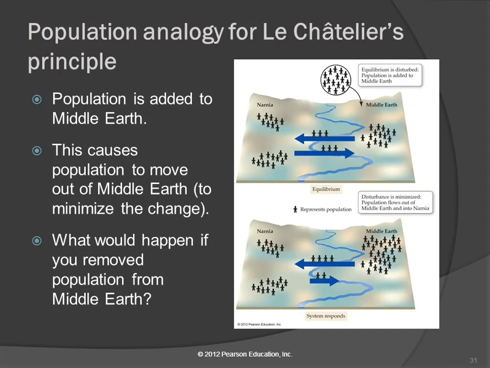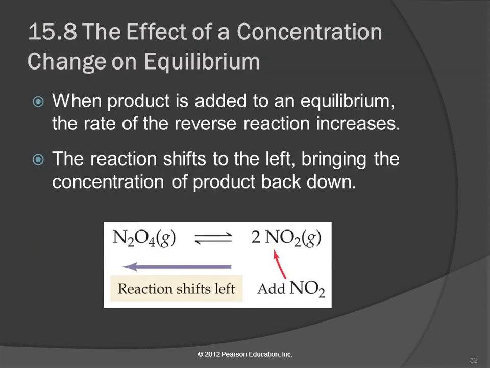If you take people away from one side, it'll shift towards that side, trying to replace them. So the reaction is fighting back against the changes being imposed on it. So here's a reaction again, N2O4 in equilibrium with 2NO2. If we add a bunch of NO2, the reaction is going to shift to the left, meaning we're going to have an increased rate of reverse reaction, and the amount of N2O4 is going to go up, trying to reduce what was added. Does that make sense?